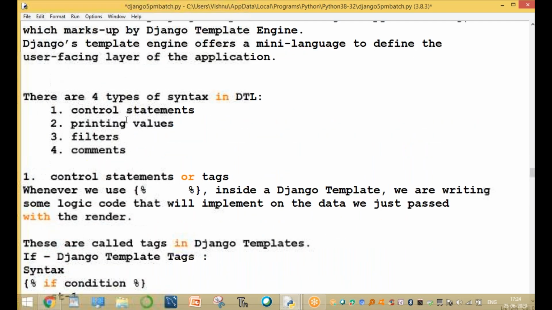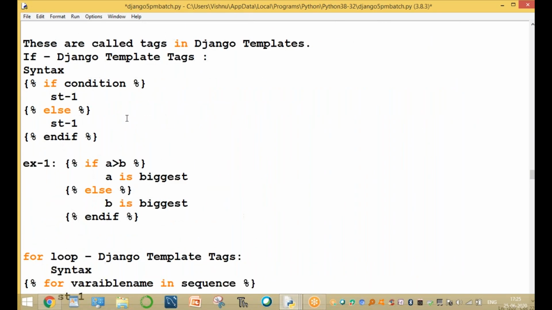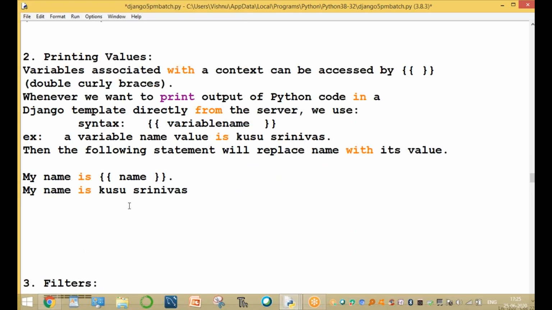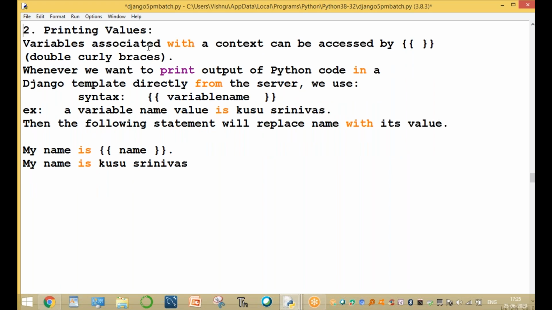Now the first one is the control statement and the second one is printing the values. Sir, how to print the values? In other programming languages, values are printed directly using the print statement. But here, variables associated with the context can be accessed by double curly braces, left and right. Whenever we want to print output of Python code in a Django template directly from the server, we use double curly braces and a variable name.